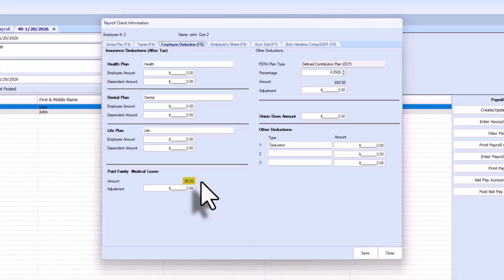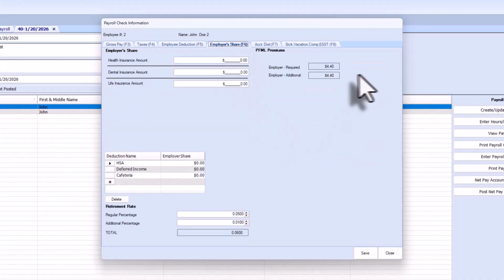If we go to the employer's share, notice that $440 is the 50% required, and the employer is also paying an additional $440, which is the employee's half. The additional amount, $440, is considered an employee fringe benefit and will have taxes withheld from it. To see this, we will run the payroll register and look at the different tax withholdings.